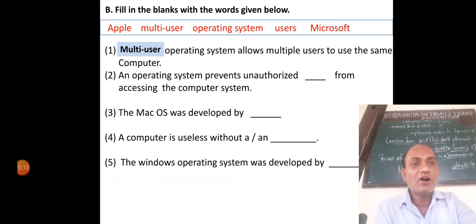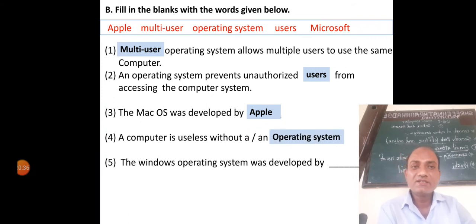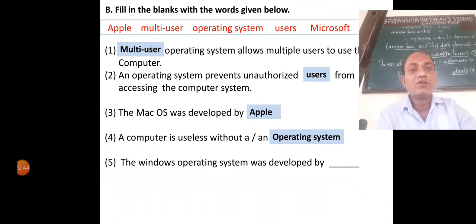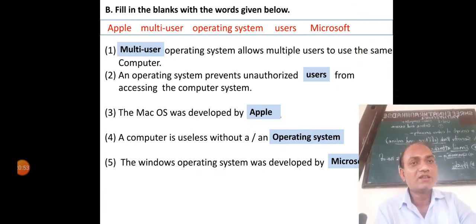Second, an operating system prevents unauthorized blank from accessing the computer system. The option is user. An operating system prevents unauthorized users from accessing the computer system. Next, the Mac operating system was developed by Apple. A computer is useless without an operating system. The Windows operating system was developed by Microsoft. These are the fill in the blanks.